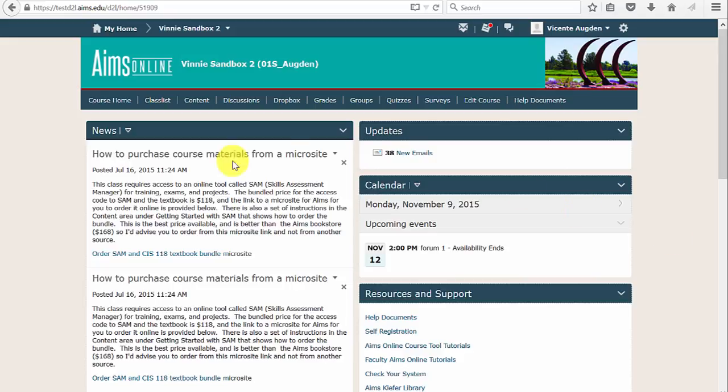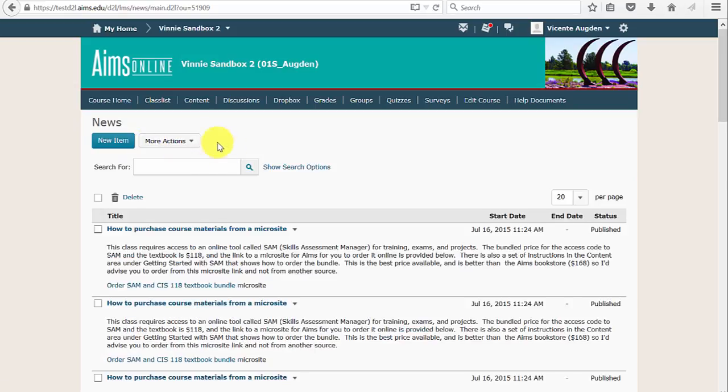All right, and the last feature I'm going to highlight, back on the course home, will be the news. I'm actually going to go to the news tool. Under the More Actions button here, we have a restore option, so we can actually restore news that we have previously deleted. All right, and that's it for the changes.